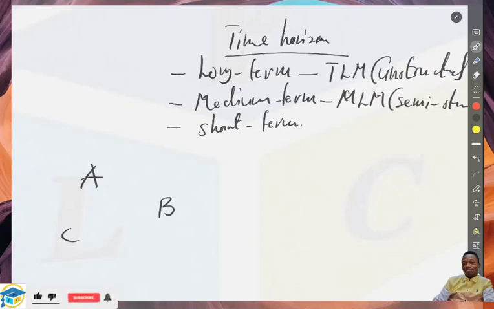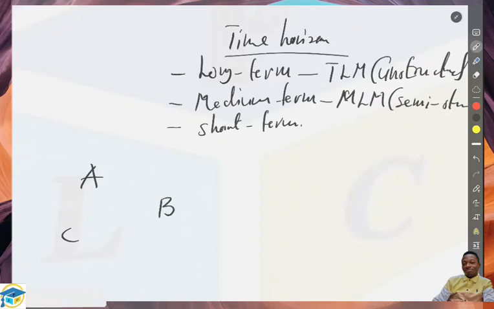This is what we call a medium-term forecast. A medium-term in terms of time horizon. They make a semi-structured decision. And as I said, for example, if the business decides to recruit employees within the organization, such a decision can be made within a medium-term kind of forecast, right?